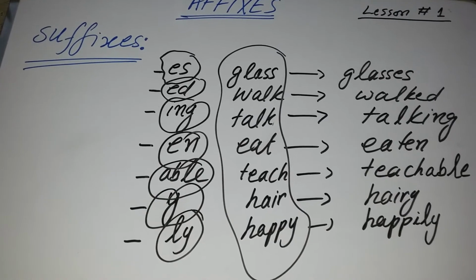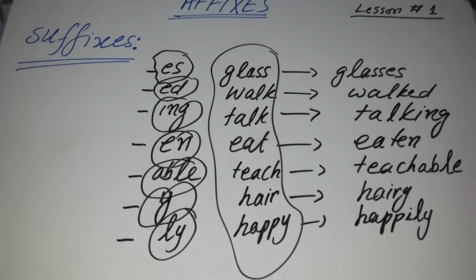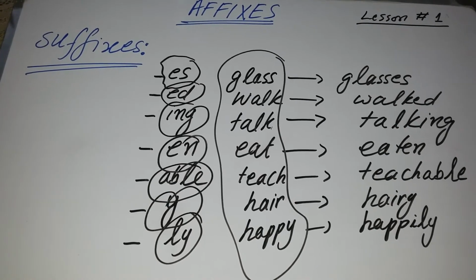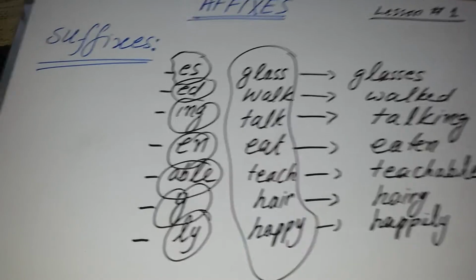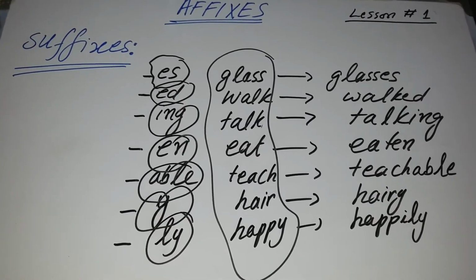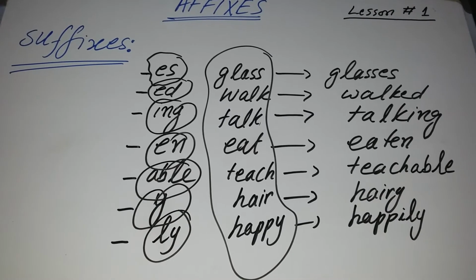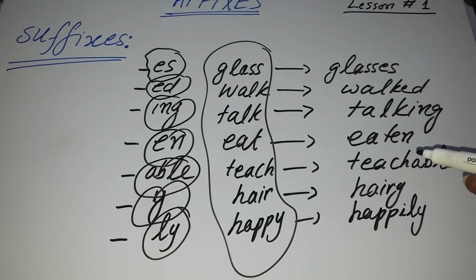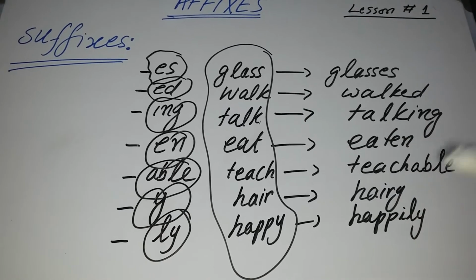There are so many suffixes which we can use at the end of the base word, and we can create different types of words having different meanings. So always remember that suffixes can be used for converting singular into plural, for converting the first form of the verb into the second or third form, for making gerunds, and for making adjectives as well.